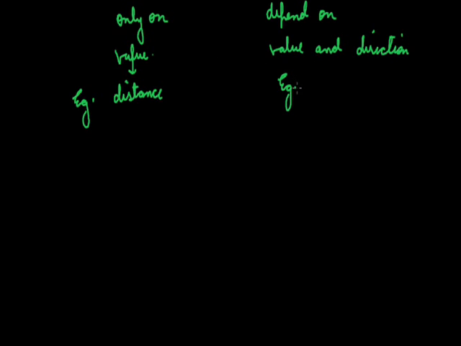Here we can take the example of displacement. Now let us discuss what displacement is and how it differs from distance.